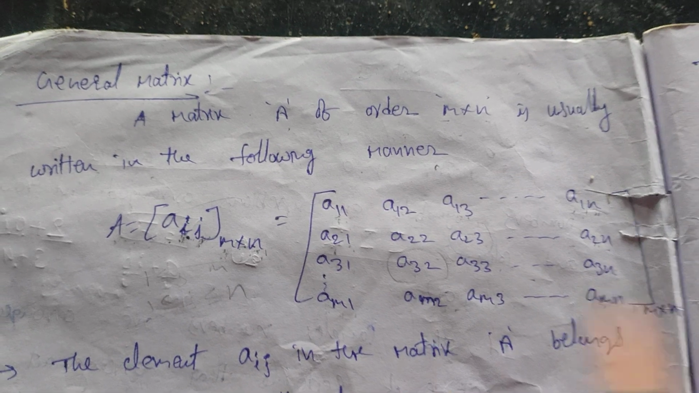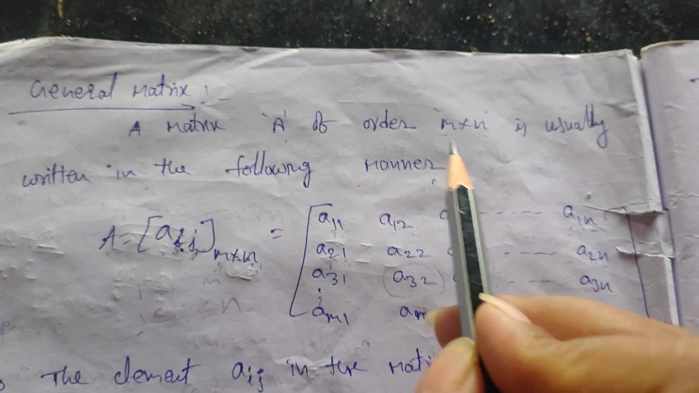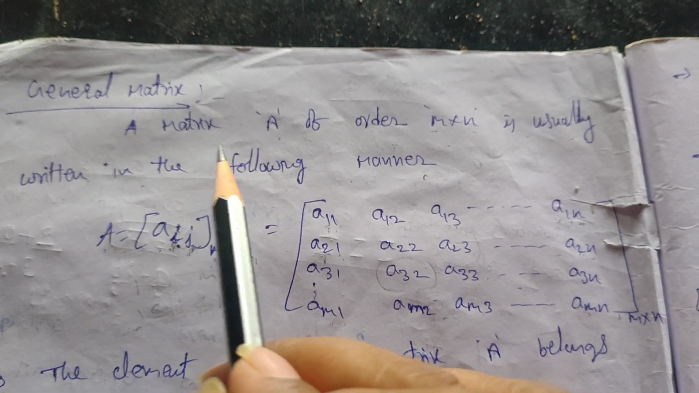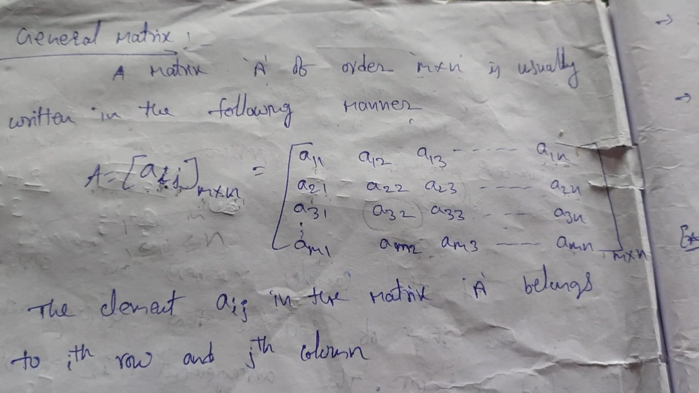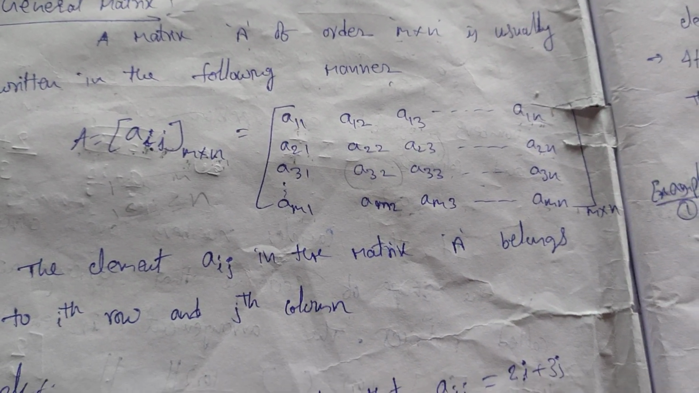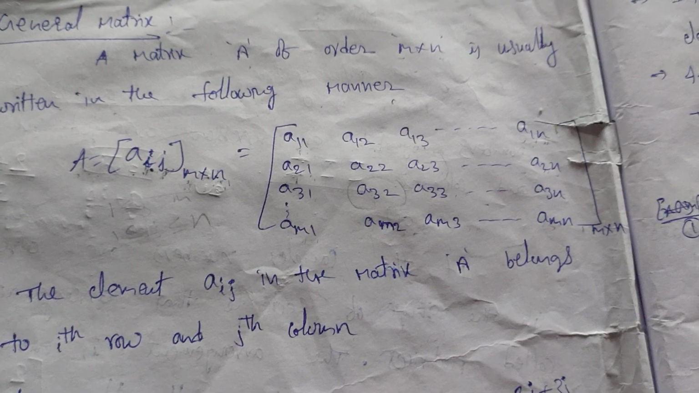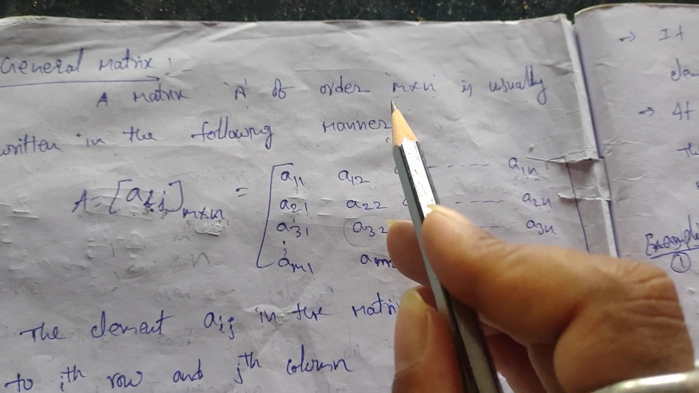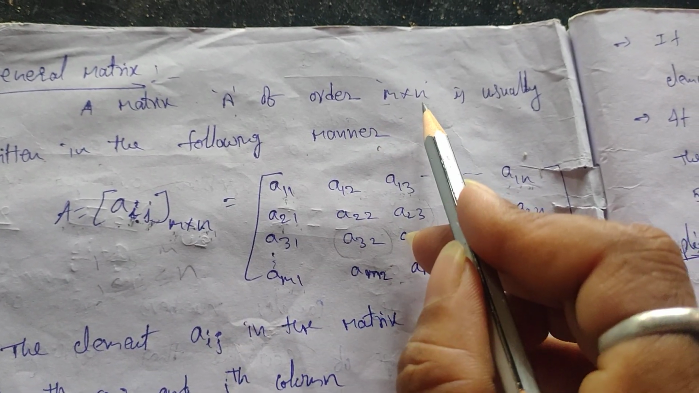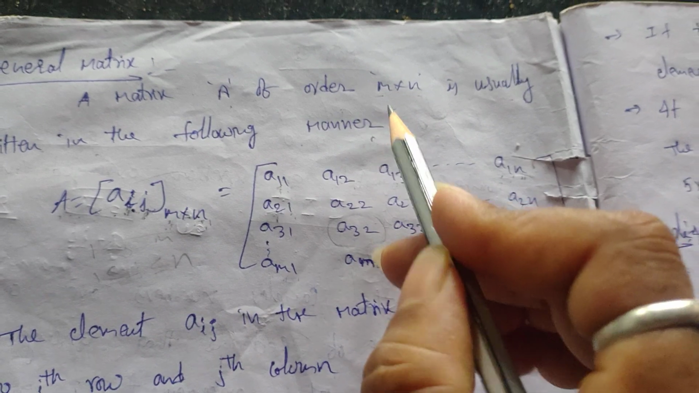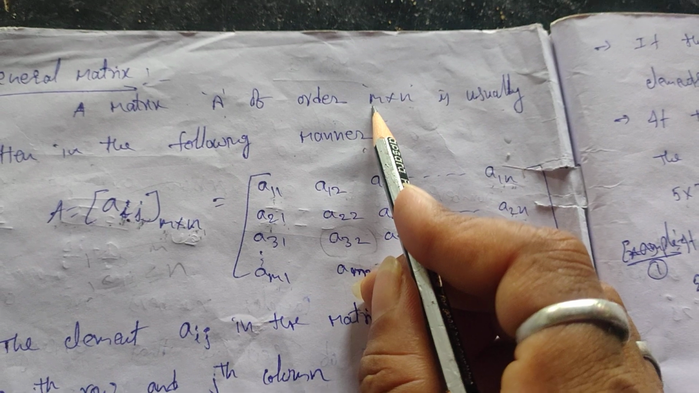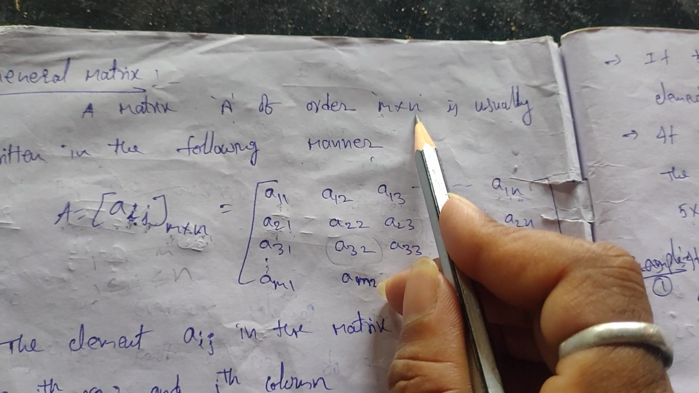Next one, general matrix. A matrix A of order m by n is usually written in the following manner. See here, general matrix means generally matrices are denoted with capital letters of the alphabet. That means capital A, capital B, capital C, whatever you can take. So the matrix A of order m by n. Here m by n means the number of rows is equal to m and the number of columns is equal to n. In the order m by n, the first one shows the number of rows, the second one shows the number of columns.